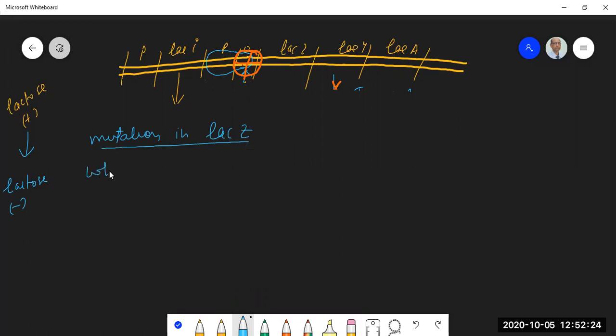What will happen? If there is a mutation in lacZ, which is one of the 3 structural genes, what is going to happen?